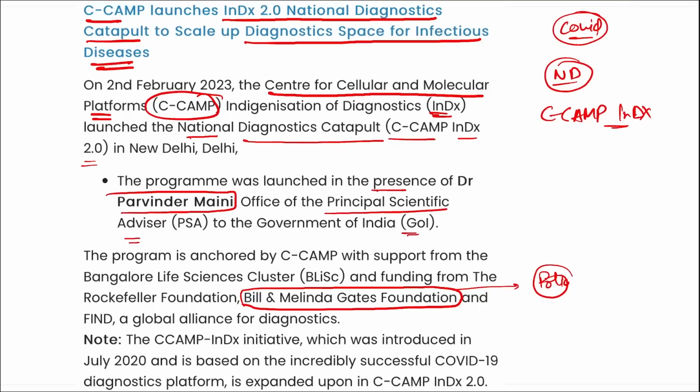That means we will be covering COVID-19 here also, but if in future there is any outbreak of any other disease, then also we should be prepared for the same. This CCAMP INDX 2.0 seeks to solve the dual requirement by enabling access through innovation, deployment and commercialization of high quality, affordable, robust surveillance platforms that will help us deal with disease outbreaks.